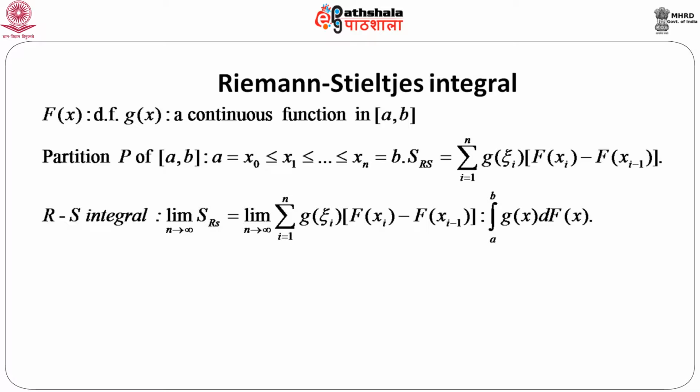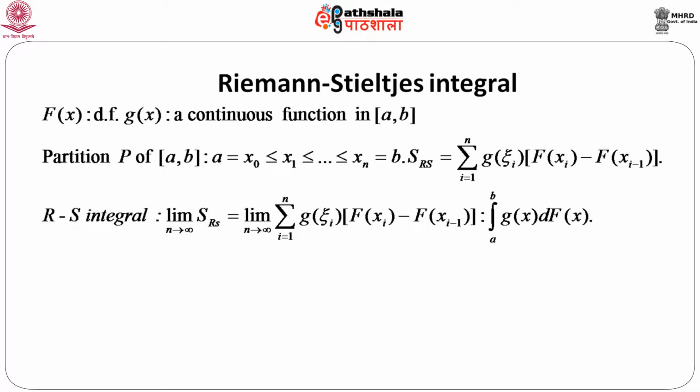We consider a partition P of [a, b] by inserting n plus 1 points within this interval, so a = x_0 ≤ x_1 ≤ ... ≤ x_n = b, and we define the Riemann-Stieltjes sum as the summation over i from 1 to n of g(ξ_i) times F(x_i) minus F(x_{i-1}), where ξ_i is an arbitrary point within the ith sub interval.